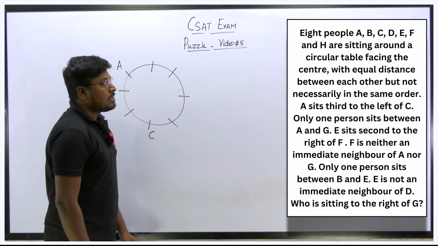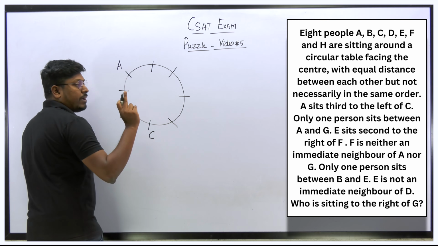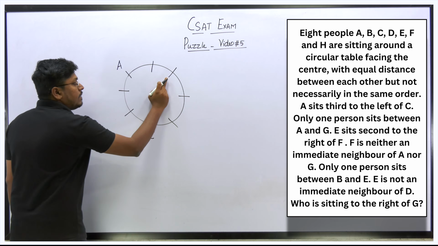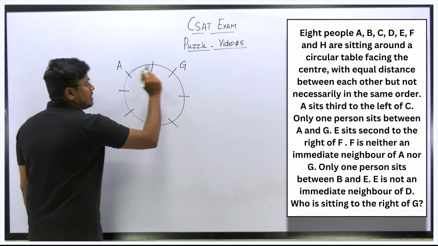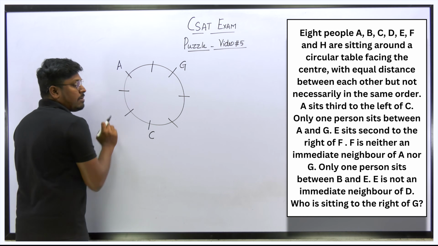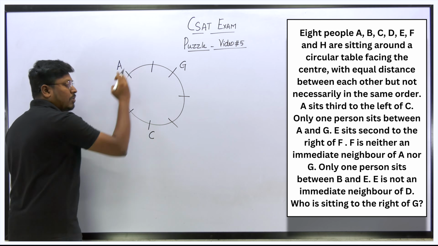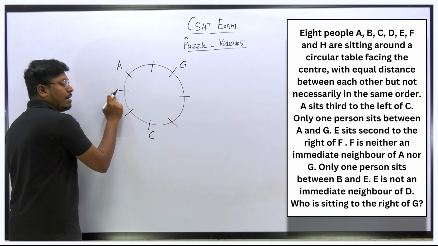Only one person sits between A and G. So between A and G, there is a gap of only one person. So listen here, between A and G, there are two possibilities. Either I can fix G here, and between A and G there will be a gap of one, or else I can fix G here, because both are possible, right? Again between A and G there will be a gap of one.